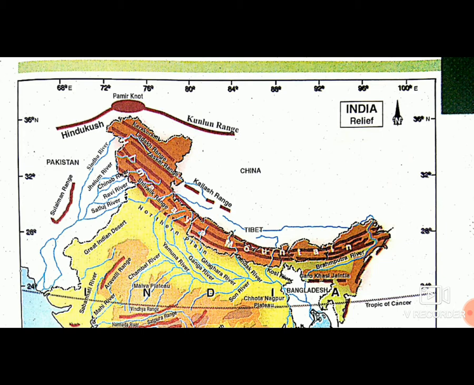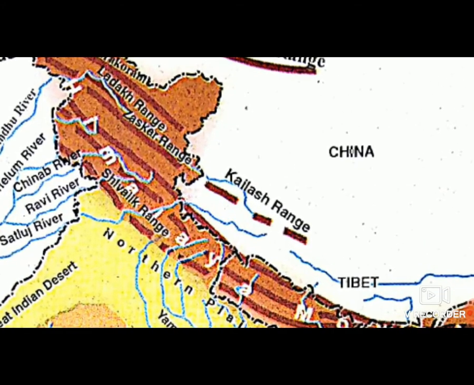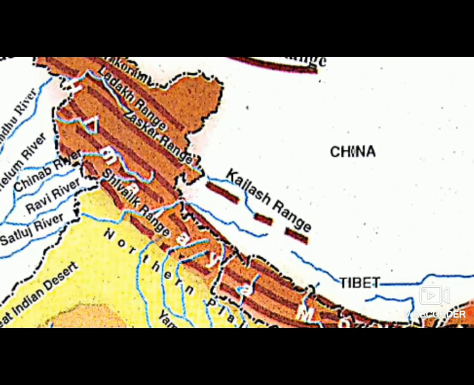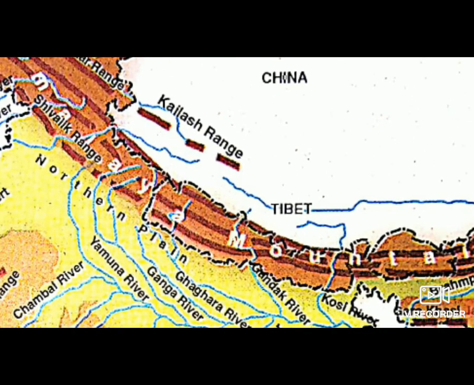To the south of it lies the Central Himalayas or the Himachal mountain range, where many tourist spots and places of pilgrimage are there. To the south of it lies mountain ranges known as Shivalik or Outer Himalaya. This part is Shivalik range, Kailash range, and this all brown part is Himalaya mountain ranges.